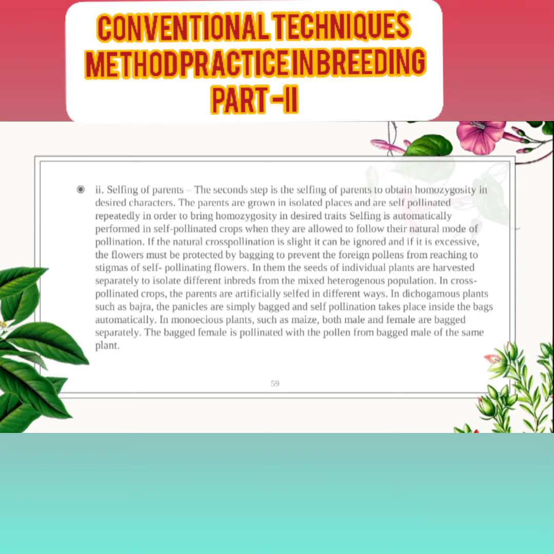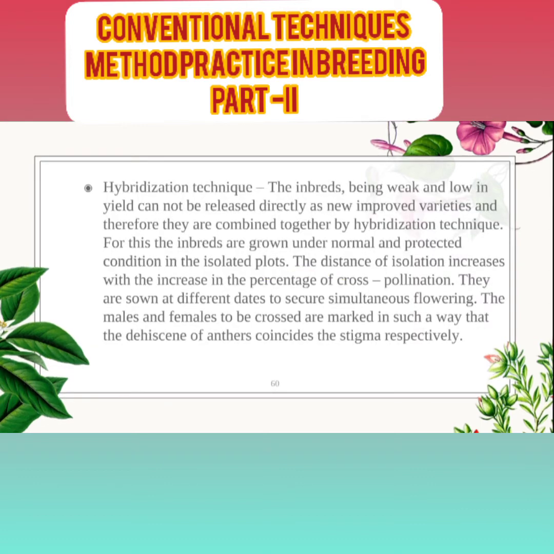In a self-pollinated crop, there is no need of making homozygosity, because it is naturally self-pollinated, so there is no need to maintain homozygosity. But in a cross-pollinated crop, we have to maintain homozygosity. Homozygosity means the same flower, same plant, or male and female plants should be crossed to each other over multiple generations to make the plant purely homozygous. So selfing of the parents is essential and necessary.